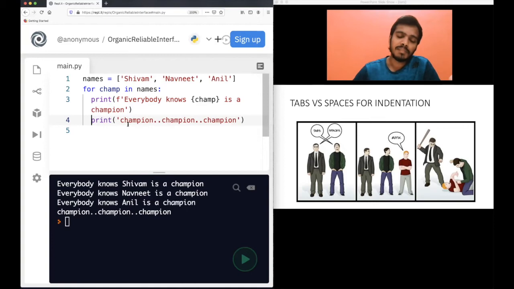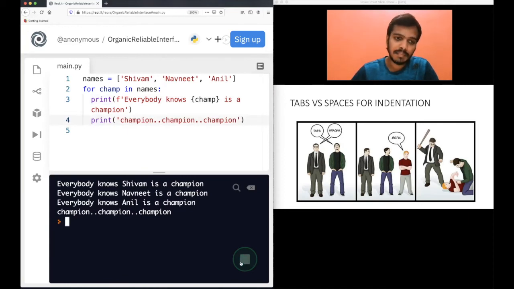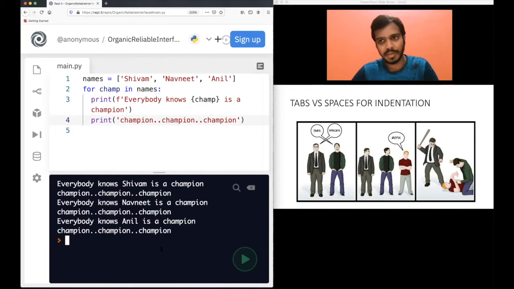Now, you do not need to press tab. You can also do this: I will press space two times. You cannot see my keyboard, but I am pressing space two times, one, two. Here I am moving it backwards, pressing space two times, one, two. This will also work. Either you can use the tab, or you can use the two spaces. Both are working for me. Now the question is which one you should use, and there are a lot of memes and a lot of controversy around this. Some people prefer tabs, some people prefer spaces.